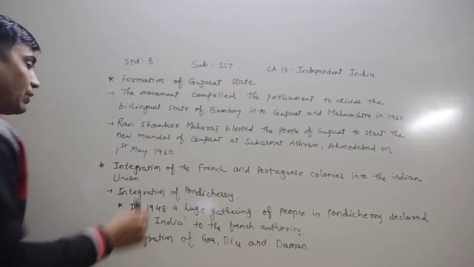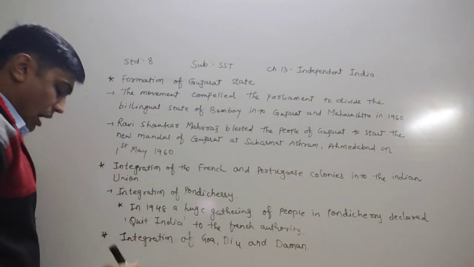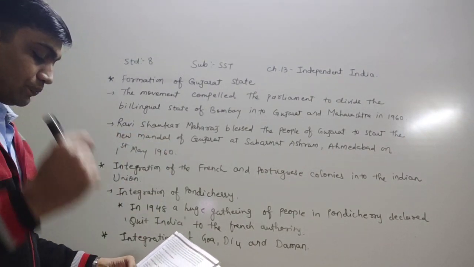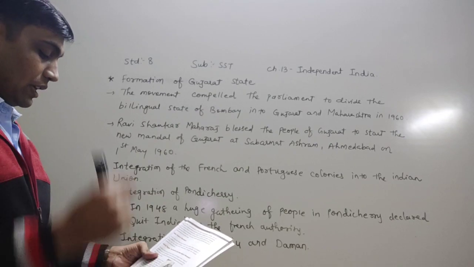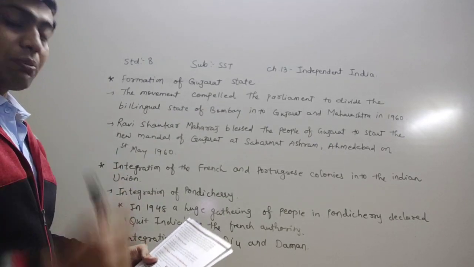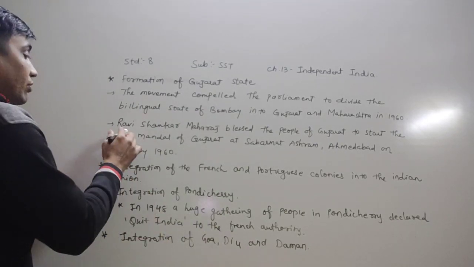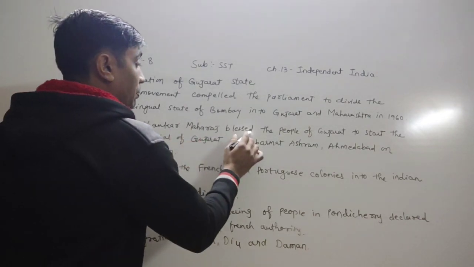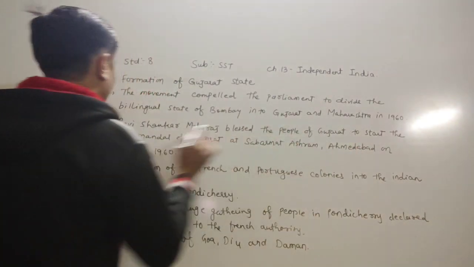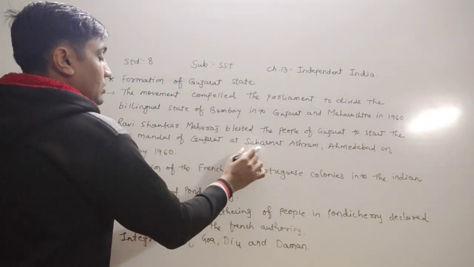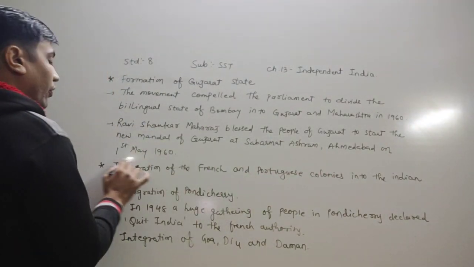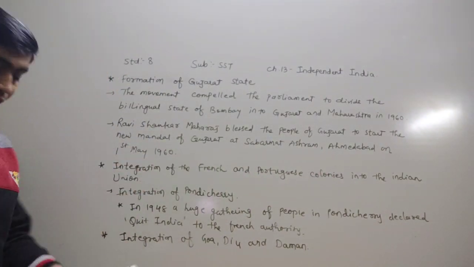Ravi Shankar Maharaj inaugurated the new Gujarat state, and at that time blessed the people of Gujarat to start a new mandal of Gujarat at Sabarmati Ashram, Ahmedabad on 1st May 1960.